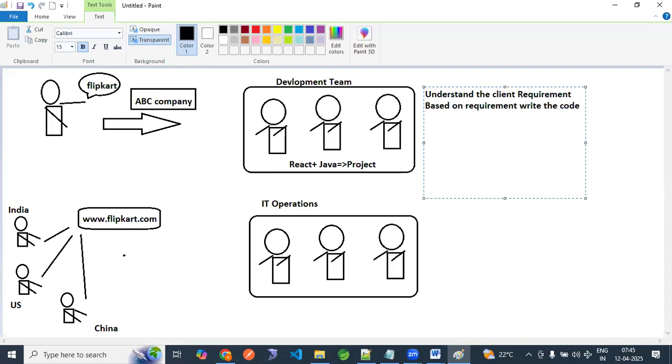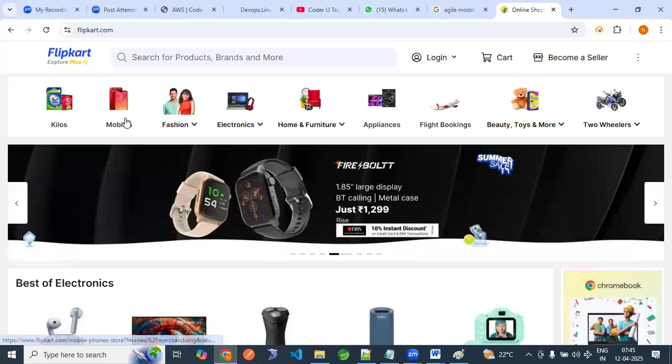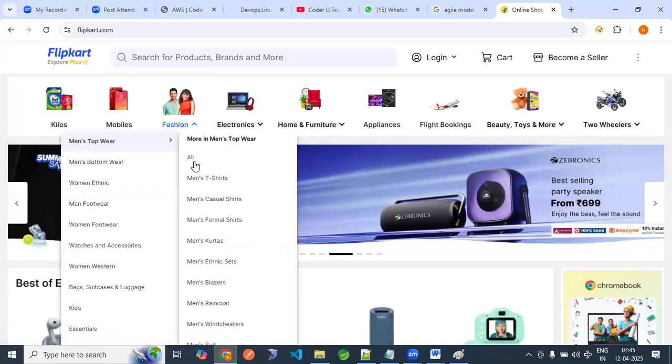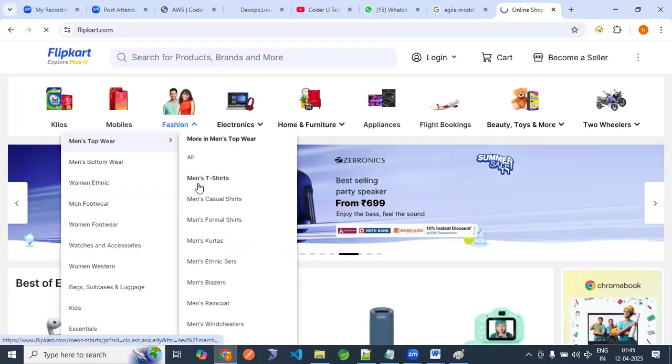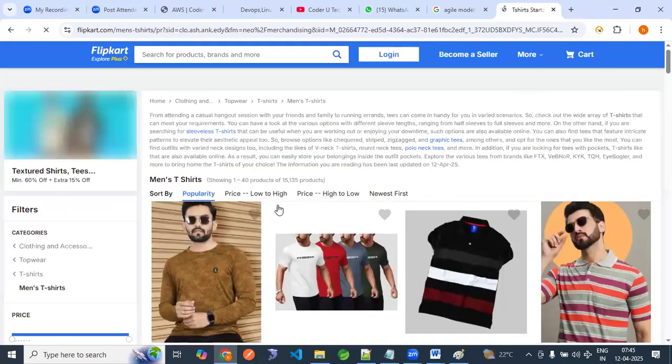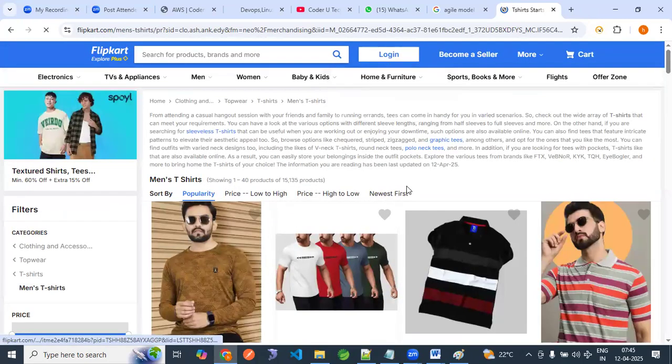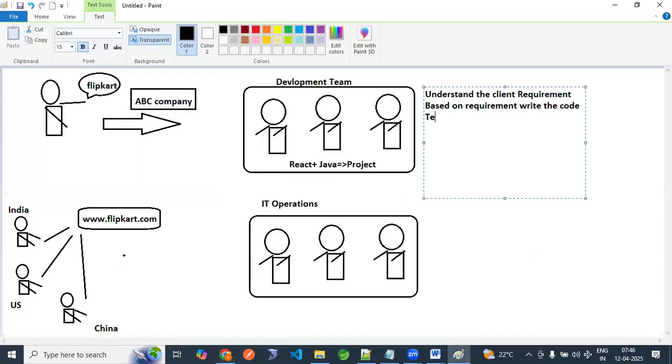Right? Write the code. After writing the code, is that enough? No. We have to click here. Is the t-shirt coming? Main t-shirt is coming. Maybe shirt won't come. Some error will come. Right? So they have to do the testing also. Test the code. This is the process. Today we are writing the code.